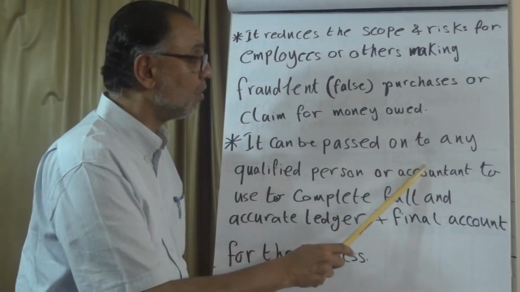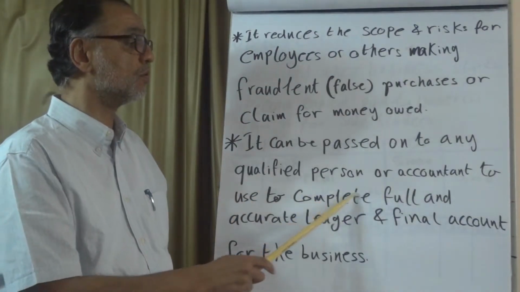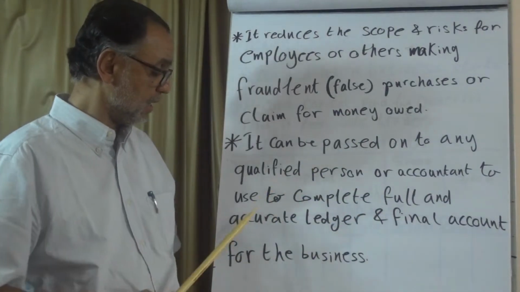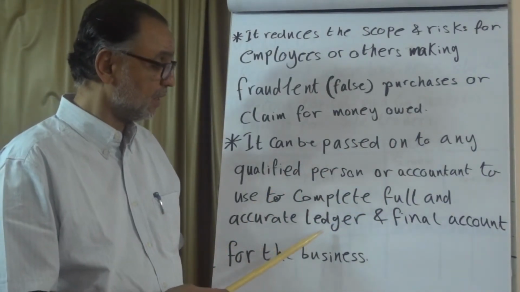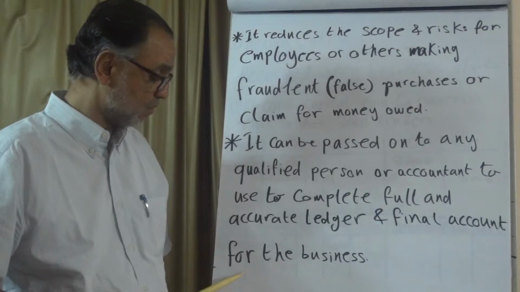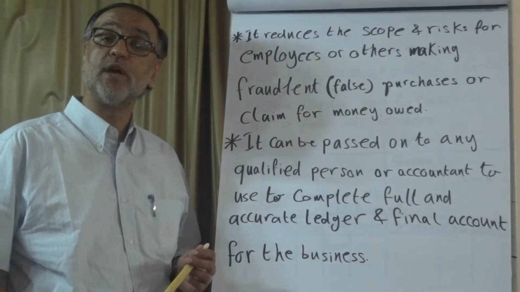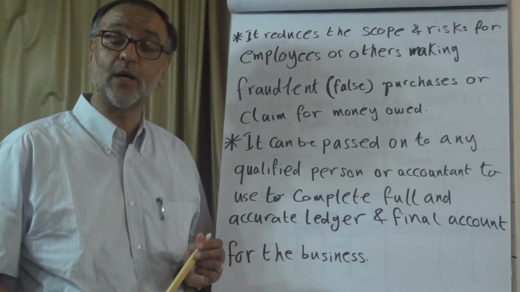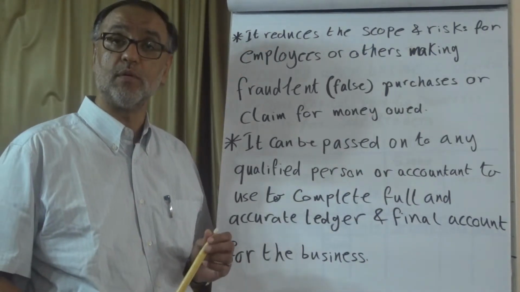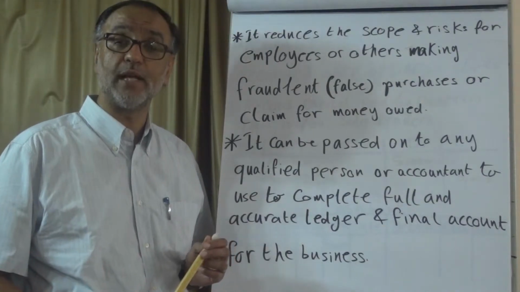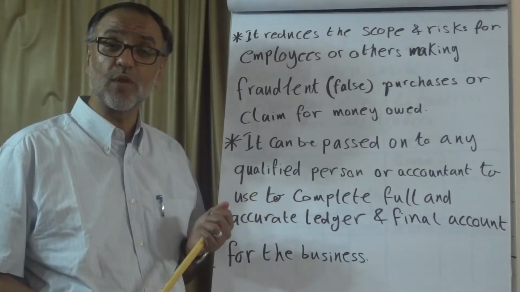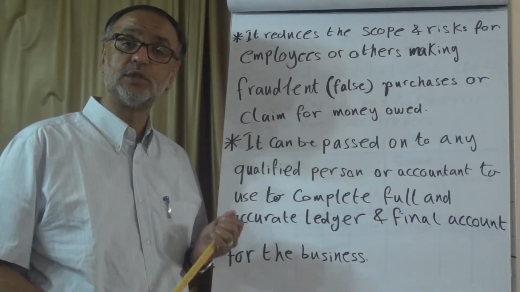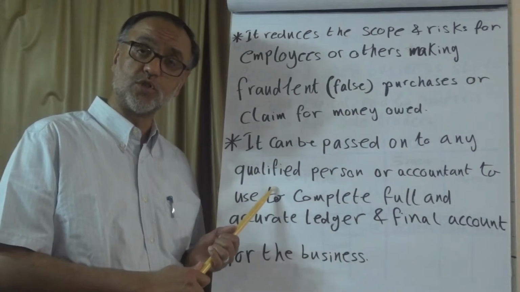It can be passed on to any qualified person or accountant to use to complete a full and accurate ledger and final accounts for the business. So if you have complete journal records, you can provide them to any qualified accountant who can do the accurate ledger and the final accounts for the business. So the main thing is the books of prime entry, including the journal.